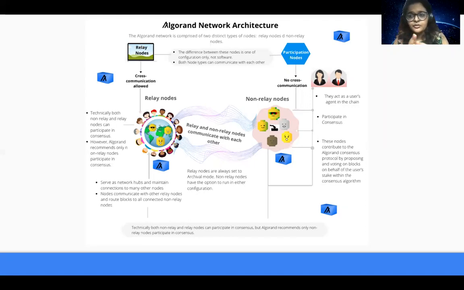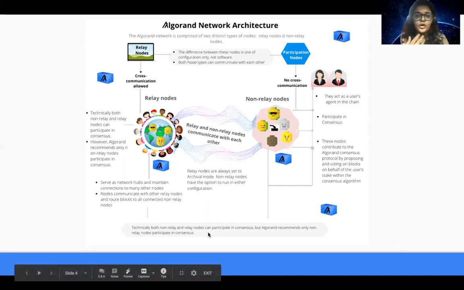What do participation nodes do? Because they are specifically attached to the consensus, there is no cross communication between them. They act as a user's agent in the chain because Algorand is a pure proof of stake based algorithm, right? Each user has a stake in the chain, and these participation nodes act as your participation in the consensus. They participate in the consensus and they contribute to the consensus protocol by proposing and voting on blocks on behalf of the user's stake within the consensus algorithm.